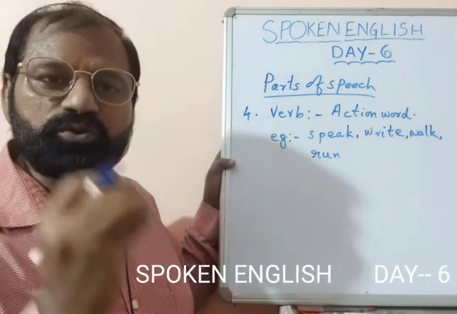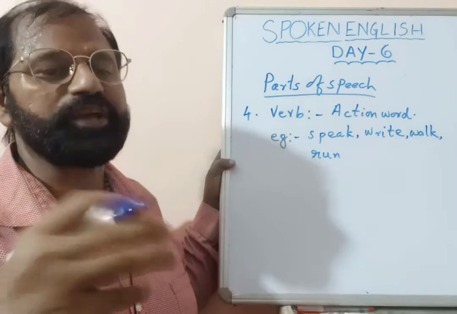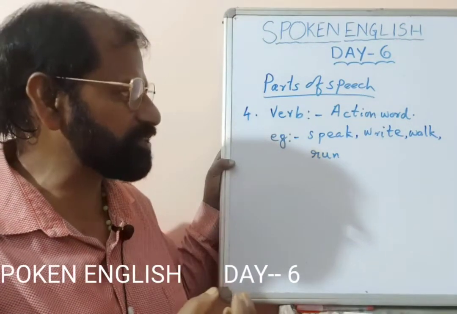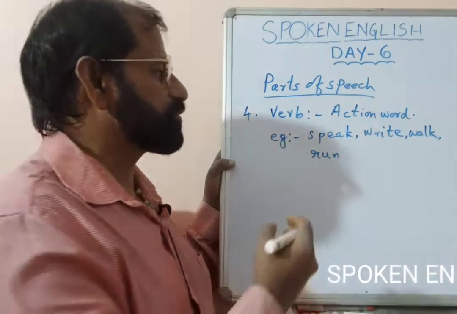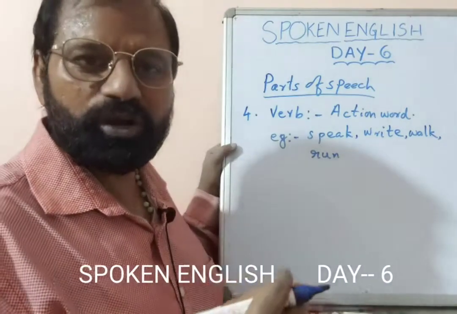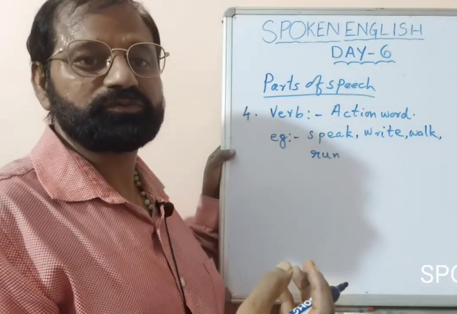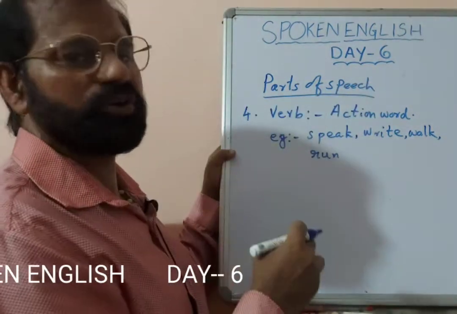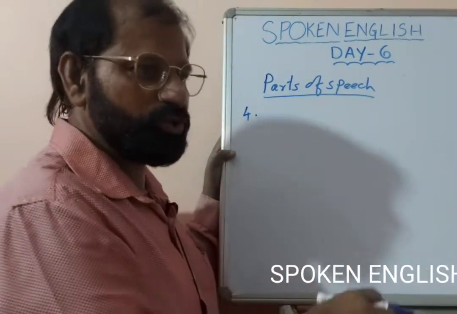Did he speak to you? So I asked a question, did he speak to you? I asked in a past tense, did he speak to you? Speak is the verb there, that is the action word. So, did you go for a walk? Yes, I went for a walk. See, walk, that is the action word. So, the action words are known as verb. That is the fourth parts of speech.